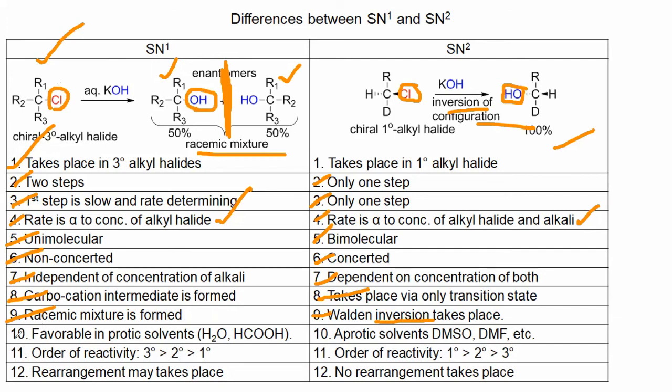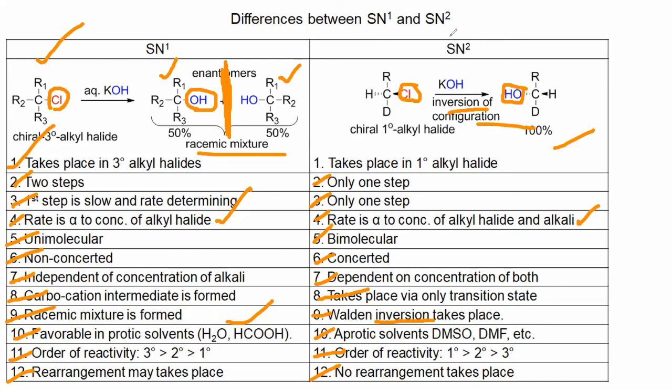Now favorable protic solvents are aqueous solvents, and here aprotic solvents are favored. Why? Because otherwise the solvent may act as the nucleophile. Now order of reactivity, 3-degree greater than 2-degree greater than 1-degree, and here order is just reverse. 1-degree is better, 3-degree is not better, it is least. And here rearrangement may occur, here rearrangement will not occur, right?